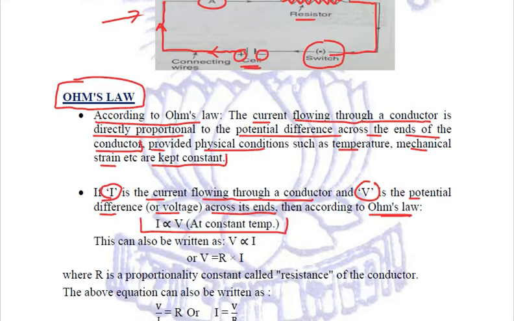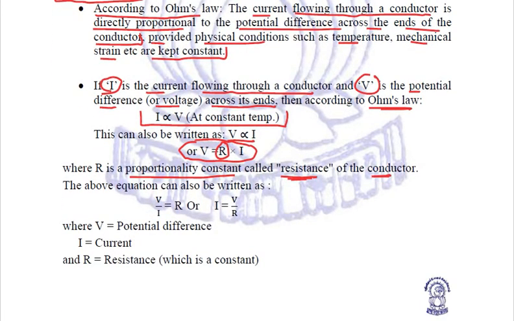Now we can also write this as V directly proportional to I, or we can write V is equal to R into I, where this R is a proportionality constant and this R is called the resistance of the conductor. So we can conclude the Ohm's law by the formula V = IR.